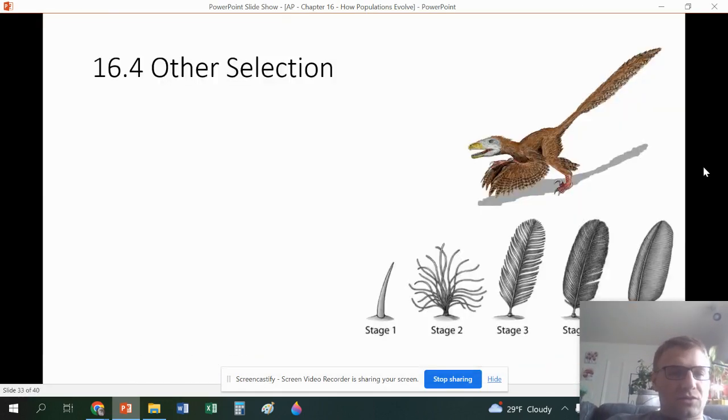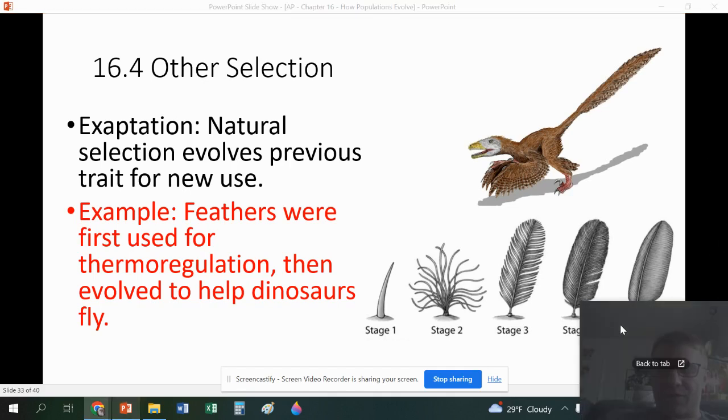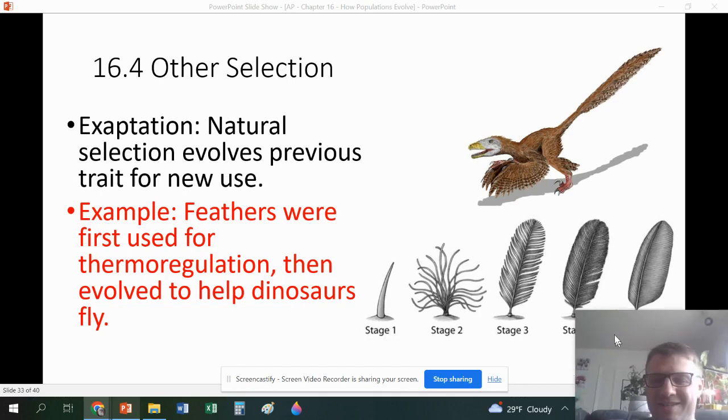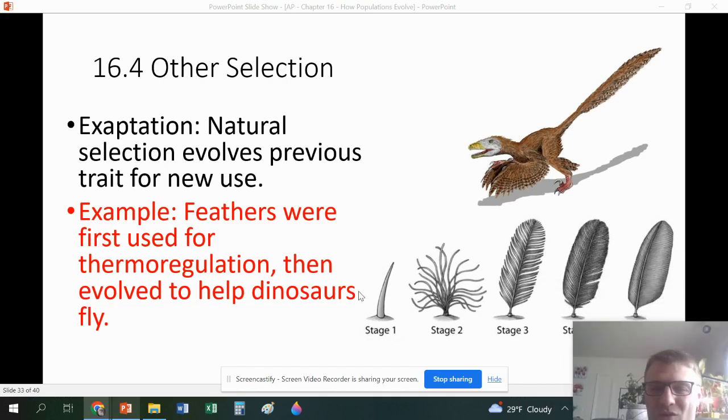What else do we have? Other types of selection. This is called exaptation. This is where natural selection evolves a previous trait for a new use. The example I give is the feather, and feathers were originally used not for flying, but for thermoregulation. When we increase the surface area, oh wow, we're going to use that term again, we increase how much heat the organism can keep in.